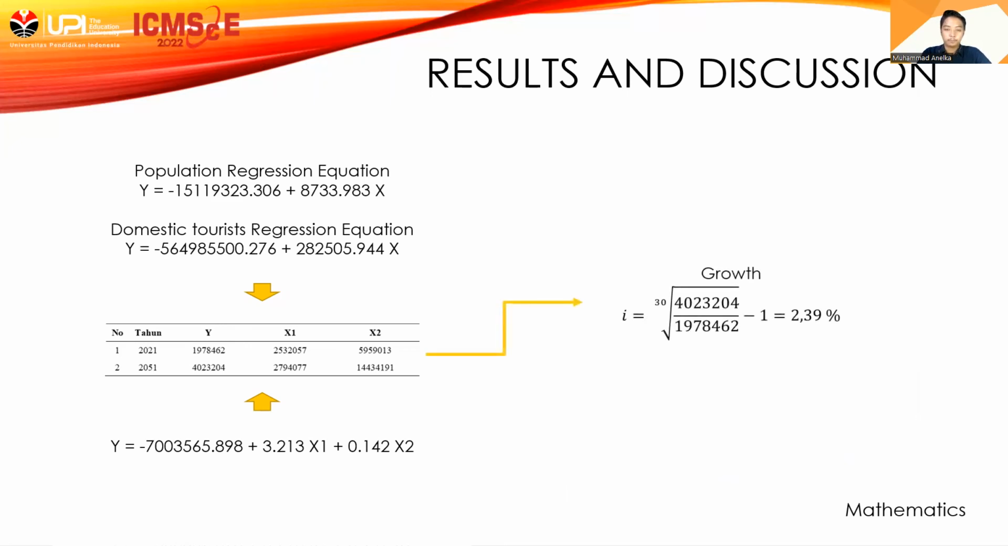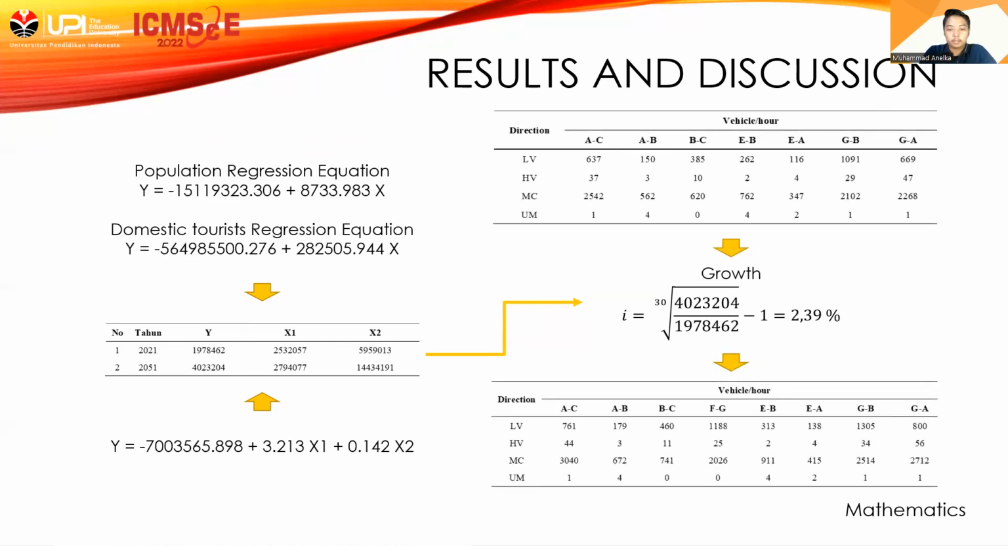The magnitude of y in 2021 is 1,978,462 units, and in 2051 is 4,023,204 units. It is found that the growth rate is 2.39%. The result of projected traffic flow on each arm in the year 2051 is presented in the table.